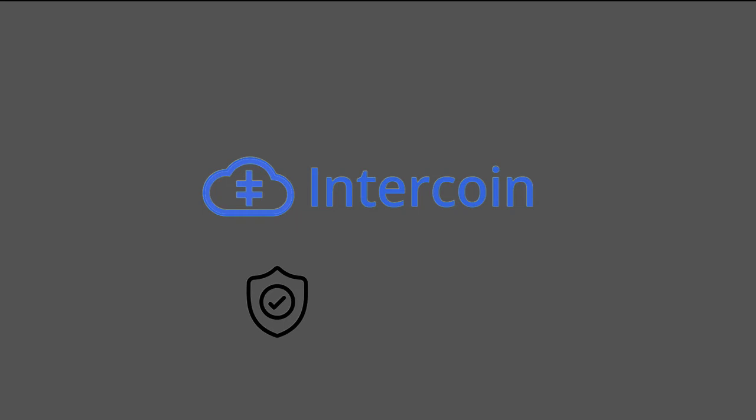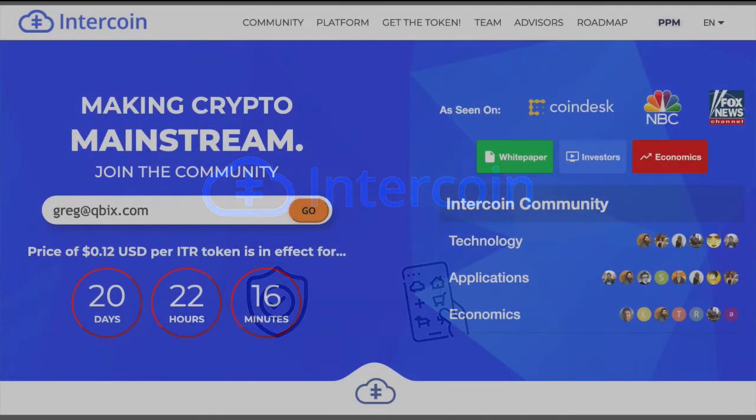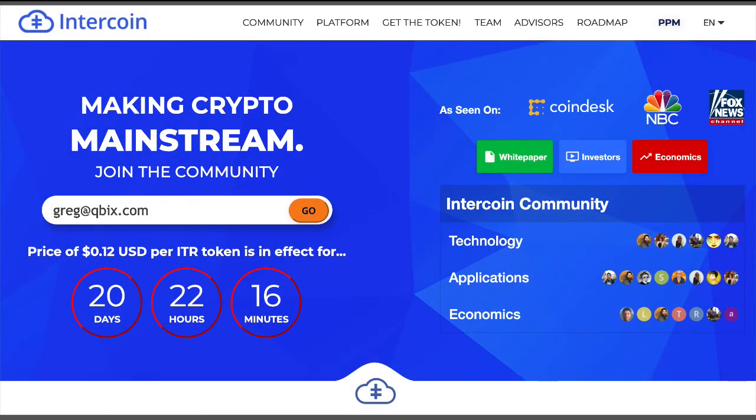For example, if you entered a contest and you bribed all the judges, you would be able to steal everyone else's tokens. Those kinds of attacks need to be identified and mitigated in the contracts. And finally, we need to make sure that there's a user interface because this demo, as you can see, is mostly narrating what would happen through Etherscan and other ways to interact with the blockchain. The whole point of Intercoin is to make crypto mainstream so that people can actually use the Intercoin app and other apps on the stores in order to actually interact with these contracts.